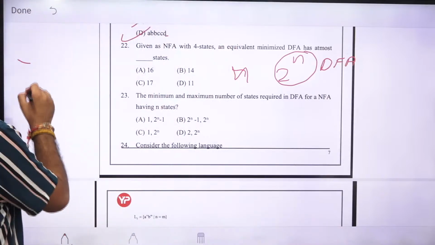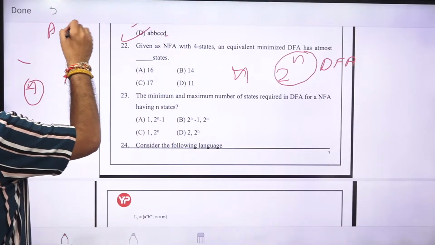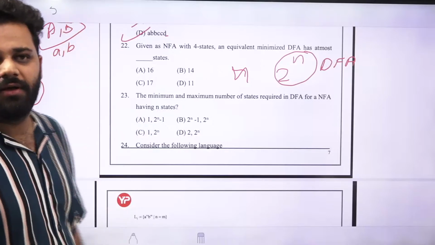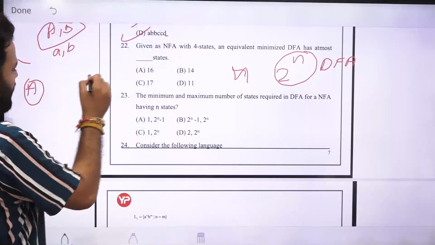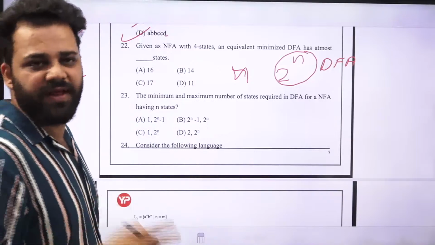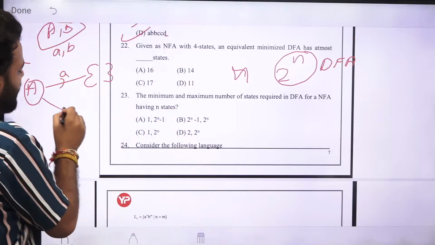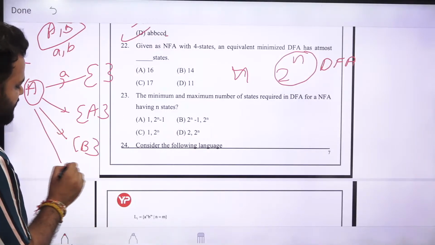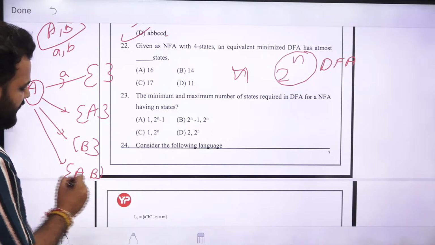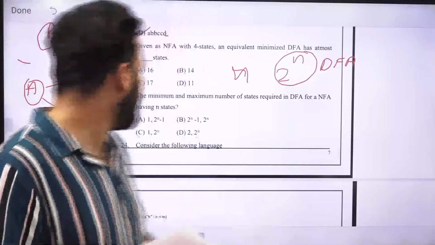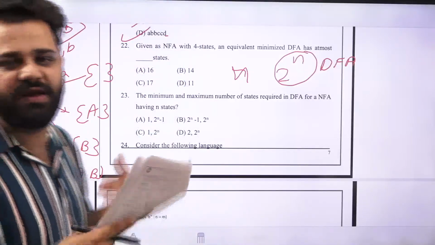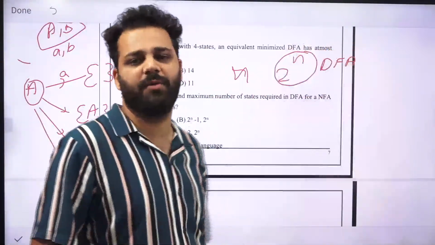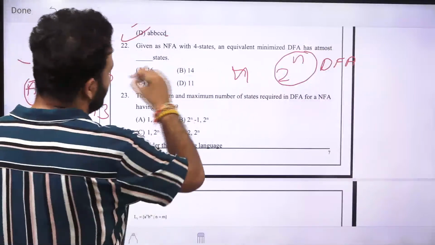The relation is, let's say you have two states A and B in the NFA, and the input symbols are small a and small b. Now, if you take input symbol a on state A, in the NFA there is an option that you will not go anywhere, an option that you will go to state A, an option that you will go to state B, and an option that you will go to both states A and B. So for two states, four options are there. Similarly, for three states, there will be 2 raised to power 3, which is 8 options. So for n states, the maximum number of possible DFA states will be 2 raised to power n, which for 4 states is 16.